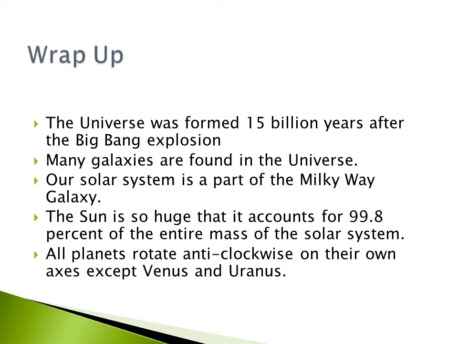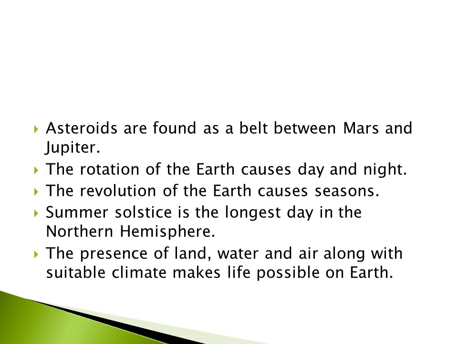The universe was formed 15 billion years after the Big Bang explosion. Many galaxies are found in the universe. Our solar system is a part of the Milky Way galaxy. The sun is so huge that it accounts for 99.8% of the entire mass of the solar system. All planets rotate anticlockwise on their own axes except Venus and Uranus. Asteroids are found as a belt between Mars and Jupiter.